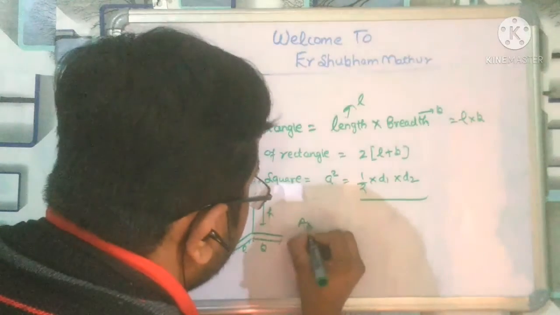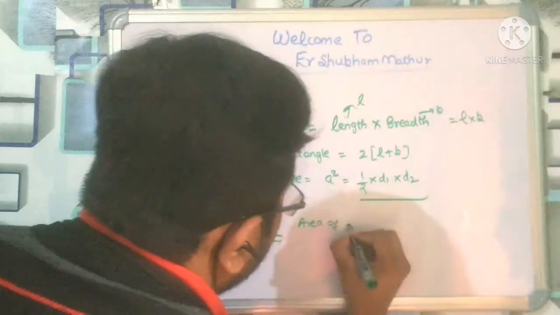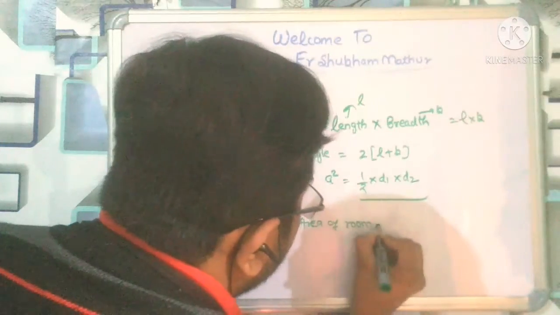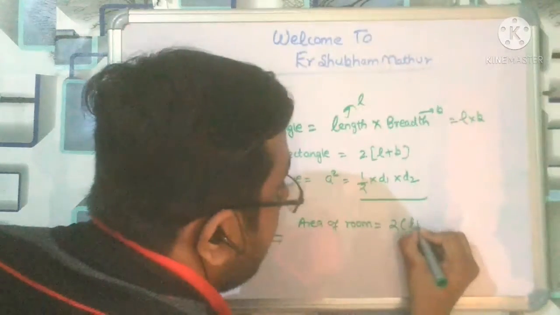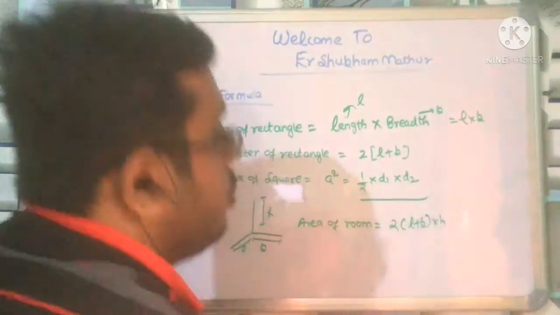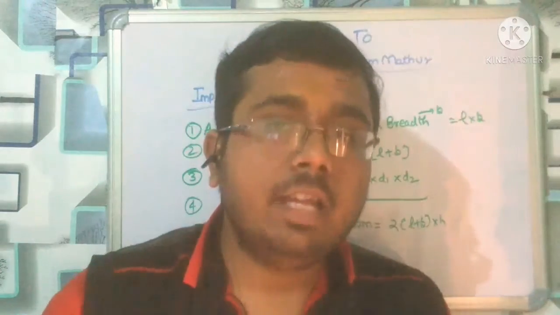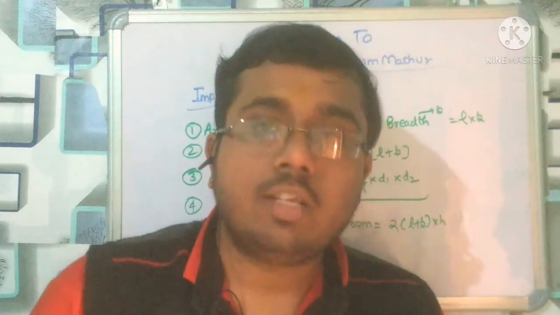So what is the area of the four walls of the room? It will be 2 into (L plus B) into H. You should remember this, 2 into (L plus B) into H, right?